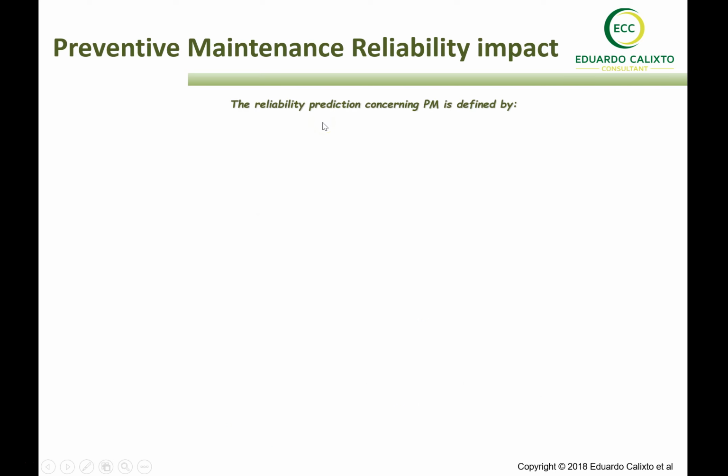But what's the influence that we will have when we carry out such preventive maintenance? So let's describe the concept of reliability considering the preventive maintenance. Reliability in a specific period of time is the reliability at time t where the preventive maintenance or replacement happens, multiplied by the reliability for the rest of the time.